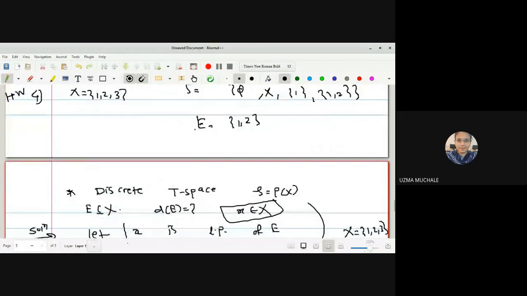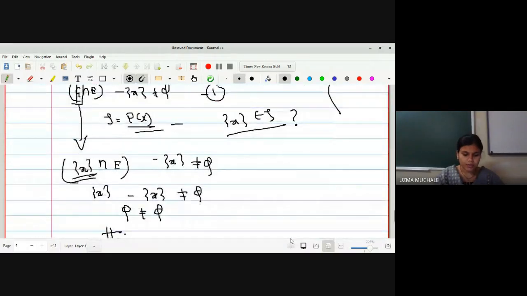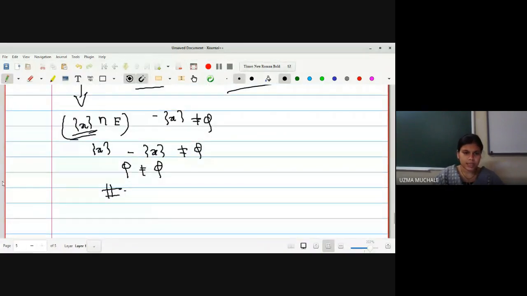Let x be the limit point of E. Okay. So if x is a limit point of E, or if someone has a doubt, what is the doubt? Singleton X intersection E, maybe someone has a question: does singleton X intersection E come out as singleton X? Because sometimes E may contain small x or E may not contain small x. जर E मध्ये x नसेल तर intersection empty set पण येऊ शकतो ना, बरोबर? Yes, ma'am.